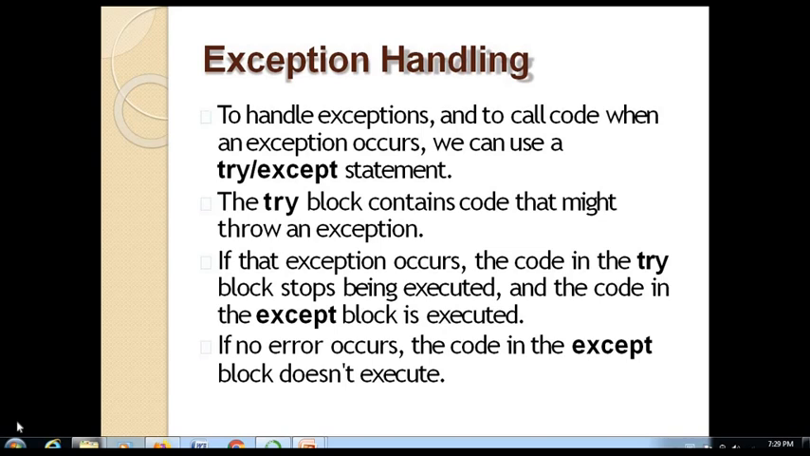The try block contains code that might throw an exception. That means the part where you think an error can occur must be in the try block. If that exception occurs, the code in the try block stops being executed and the code in the except block is executed. If no error occurs, the code in the except block does not execute. That means if an error comes in the try block, then the particular except related to that error will run.